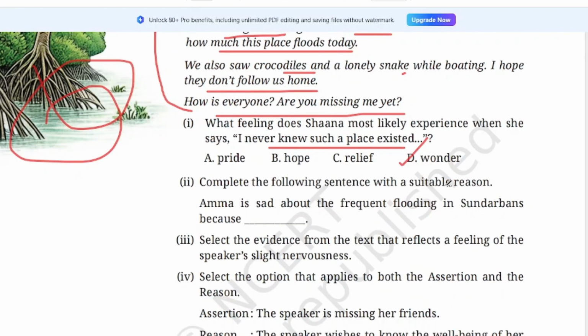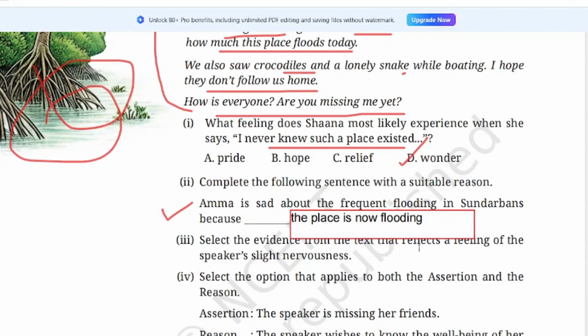Complete the following sentence with a suitable reason. Amma is sad about the frequent flooding in Sundarbans because. Why is Amma sad? Because the place is now flooding. Amma is sad about the frequent flooding in Sundarbans because the place is now flooding. That is why Amma is sad.